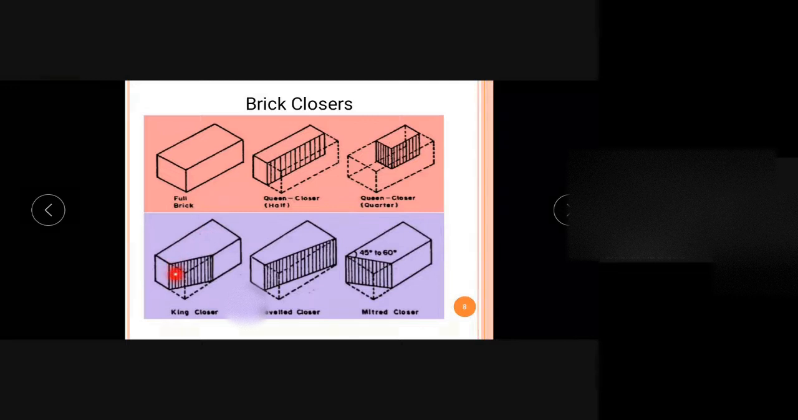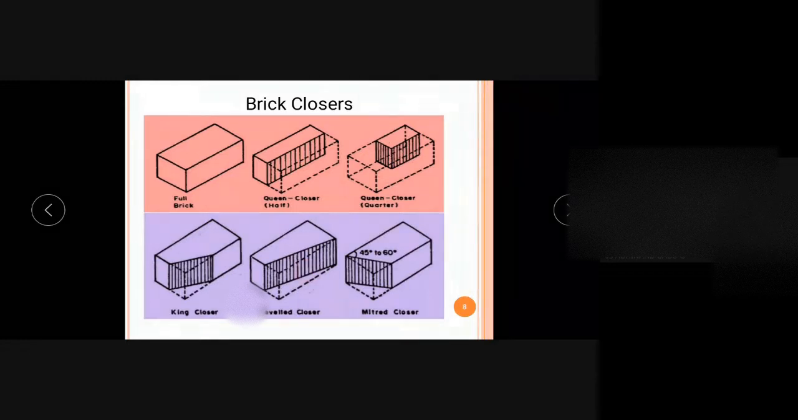So the first one is king closer. Here, for the king closer, we are cutting a triangular portion lengthwise. We cut this triangular portion away, and the rest of the portion is known as the king closer. Here, the width is halved at one end. If we consider this face, we have only half the width, and if we consider this face, we have the full length. So hope you understand, that is actually a portion of the brick where we are just cutting a triangular portion.